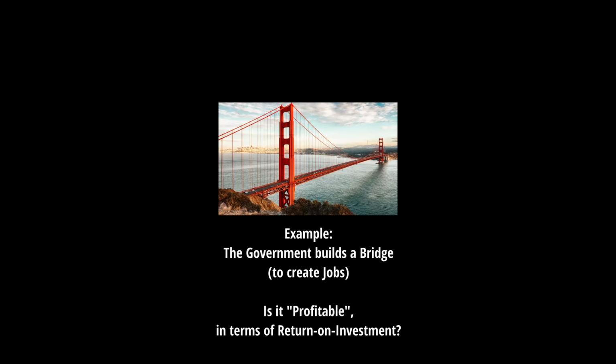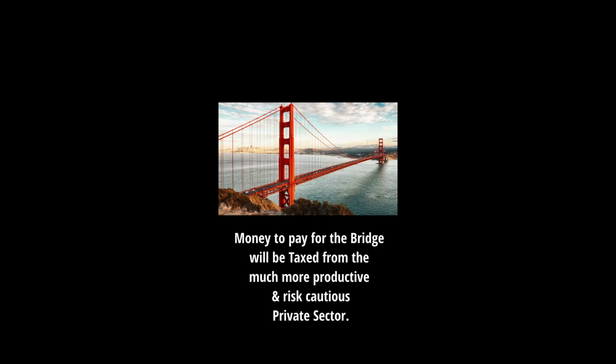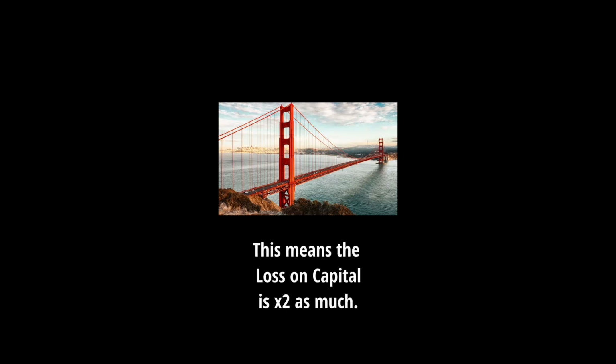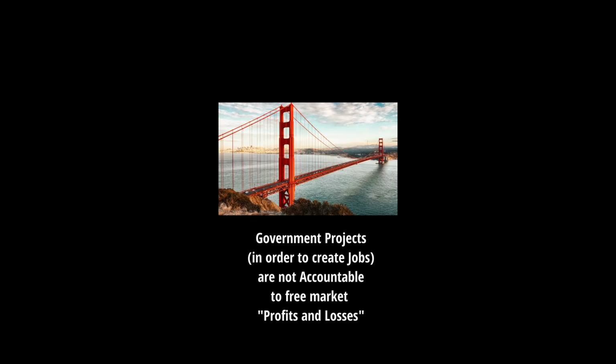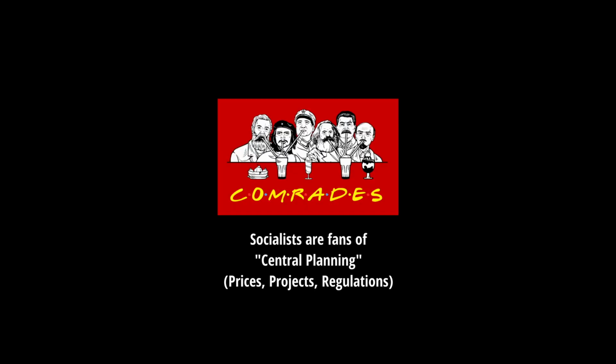In fact, the government spending on the bridge project will not only produce a useless, unprofitable bridge, but all the money to pay for that bridge will have to be taxed away from the more productive and risk-cautious private sector, who themselves could have invested into something economically productive. It's twice the loss of capital in that respect. Government projects are not accountable to natural market forces, which are profits and losses. From a socialist perspective, the government is the best planner of economic production.